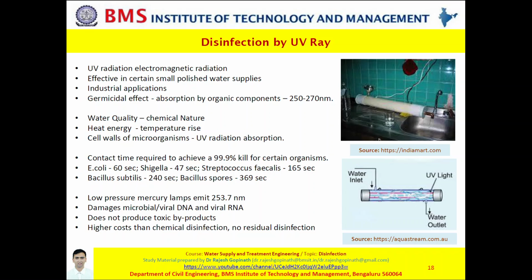For a given fixed ultraviolet intensity, please note that there is a certain specified contact period to achieve 99% or greater kill for a certain microorganism. For instance, as you can see, for E. coli 60 seconds, Shigella 47 seconds, Streptococcus faecalis 165 seconds, then Bacillus 240 seconds and so forth.